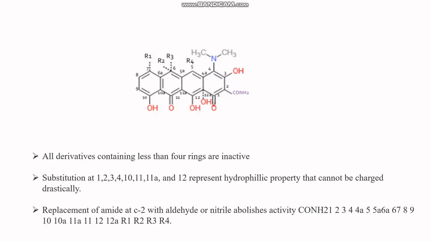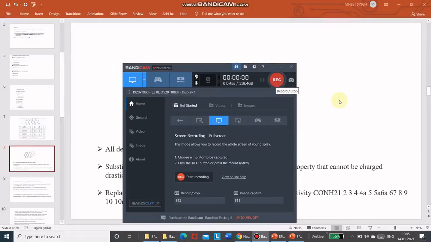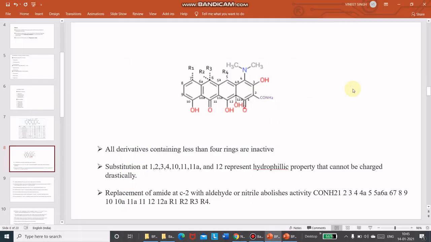Substitution at 1, 2, 3, 4, 10, 11, 11a, and 12 represents hydrophilic characteristics, which means the solubility in water is good or high. If we have this kind of 1, 2, 3, and 4, 10, 11, and 12 group, then the hydrophilic character properties appear.